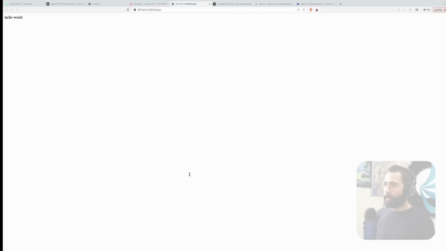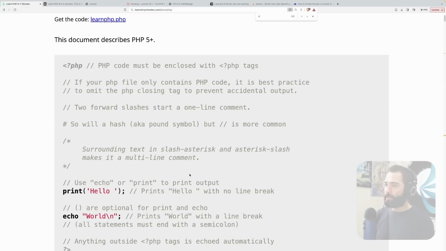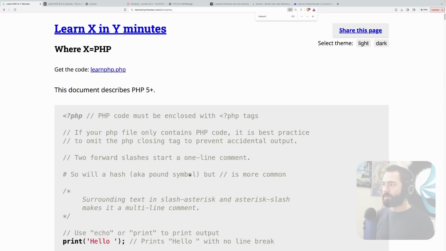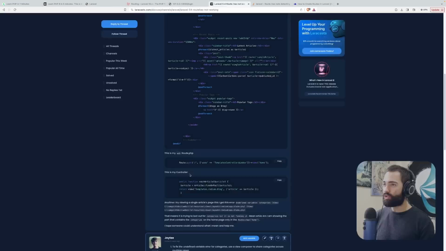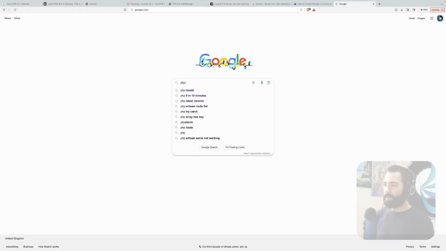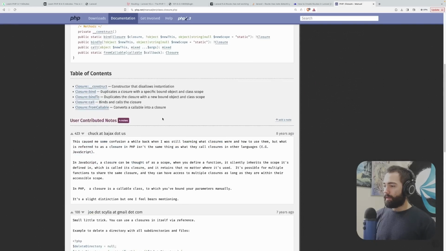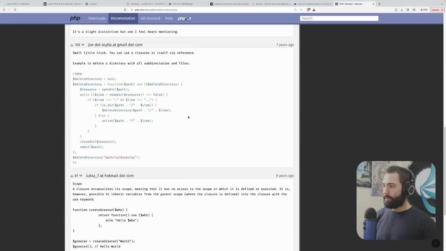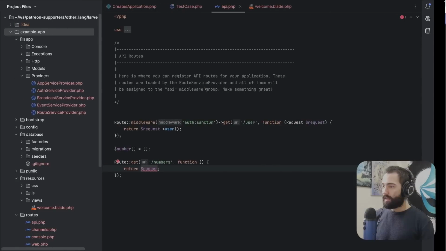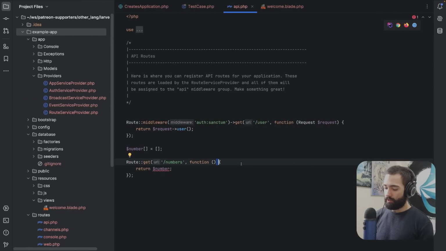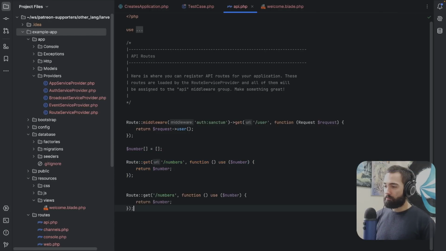Undefined variable. Let's quickly come back to here and see if there is anything closure in here. We'll see PHP closure. Let's see how that works. This looks awfully complicated. Or never mind, you gotta say use directory. So you have to be explicit about the closure that you're using, I guess. Number. Okay, there we go. Actually, kind of like it.